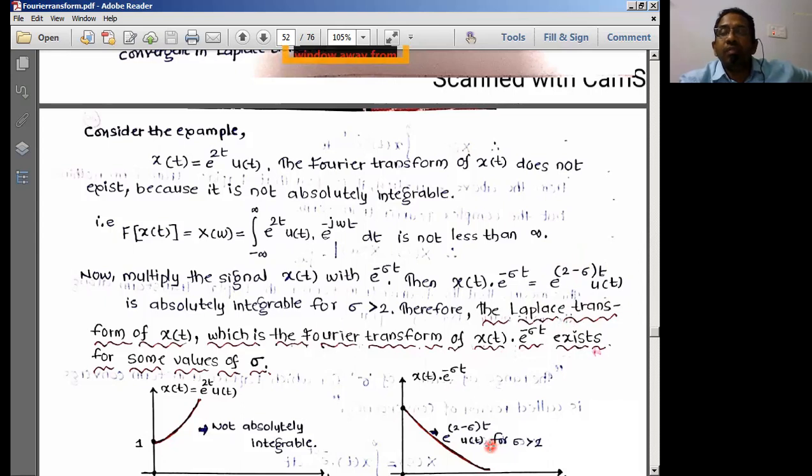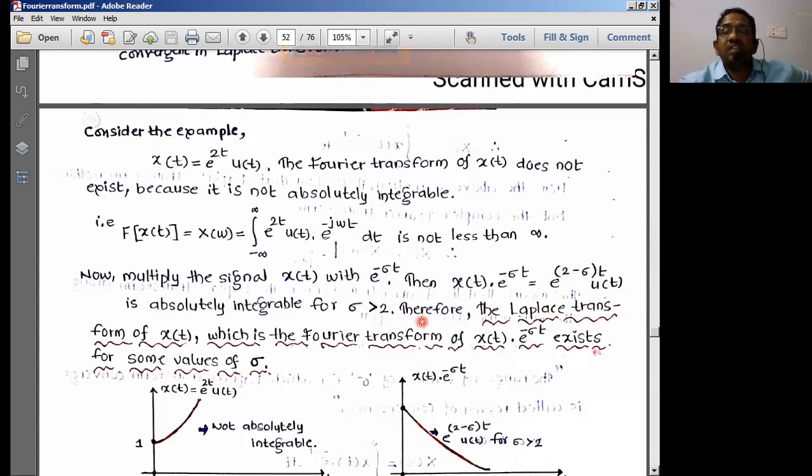Therefore, for the ROC to exist, compulsorily we should have minus 2 plus sigma greater than 0. Then sigma would be greater than 2. That means this function gives a value for sigma greater than 2.